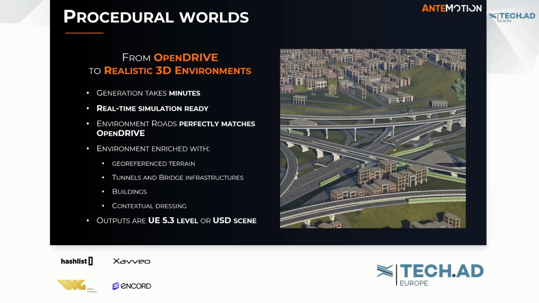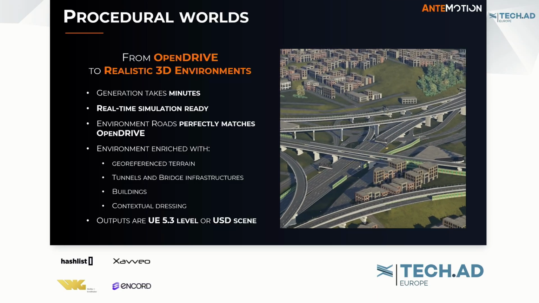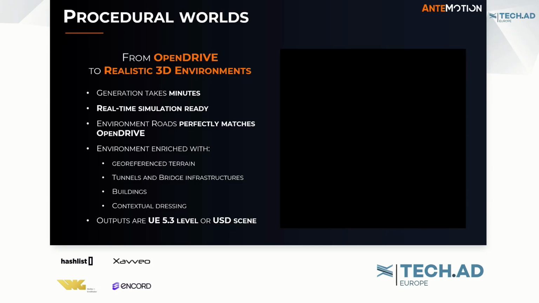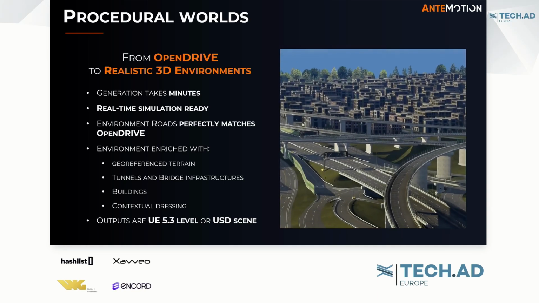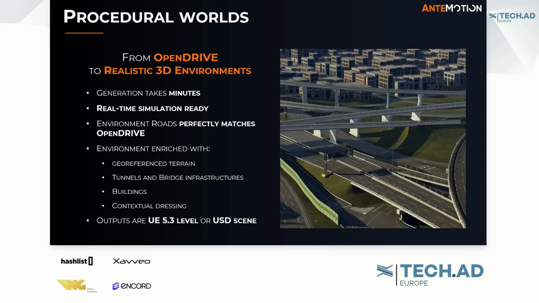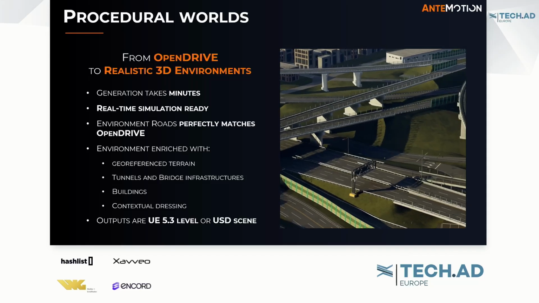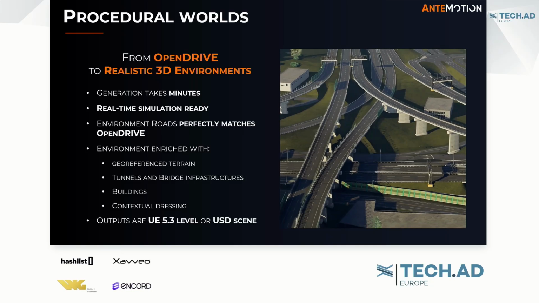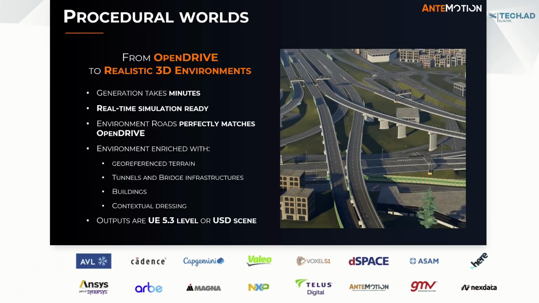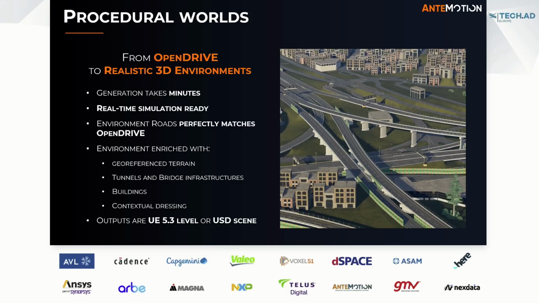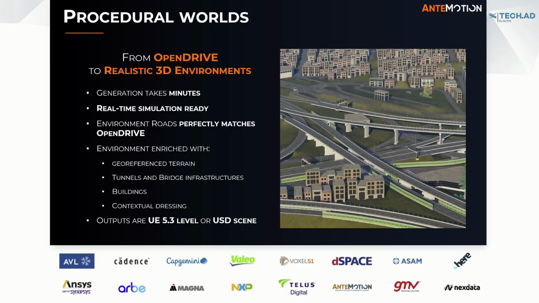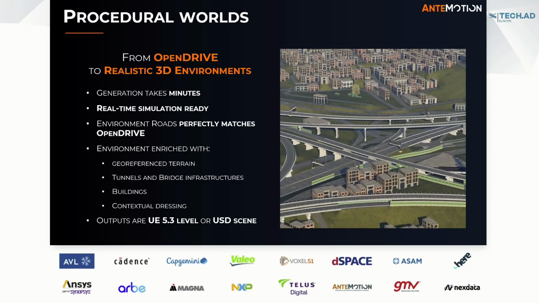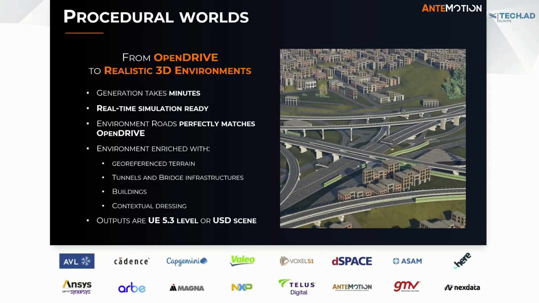The road network is generated, and then the environment is enriched with georeferenced terrain. We also add tunnels and bridge infrastructure automatically. We have buildings from the OpenDRIVE, and then we also add contextual dressing. For example, here you can see an example from a junction in San Francisco that we generated, again, with Procedural Worlds, where sound barriers, gantries and poles are added automatically. Also with bridges, the pylons are all generated.